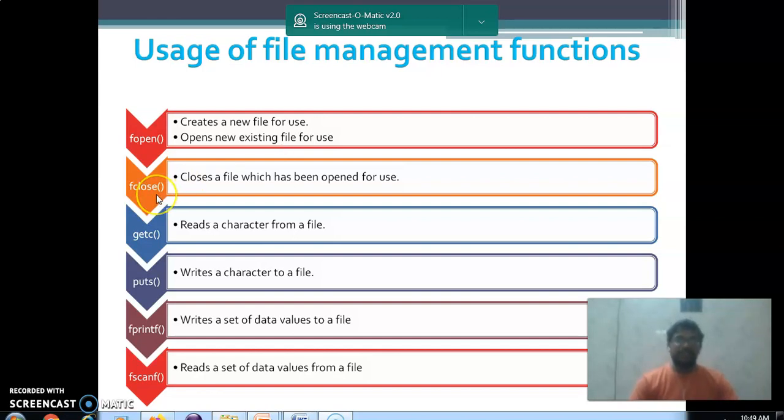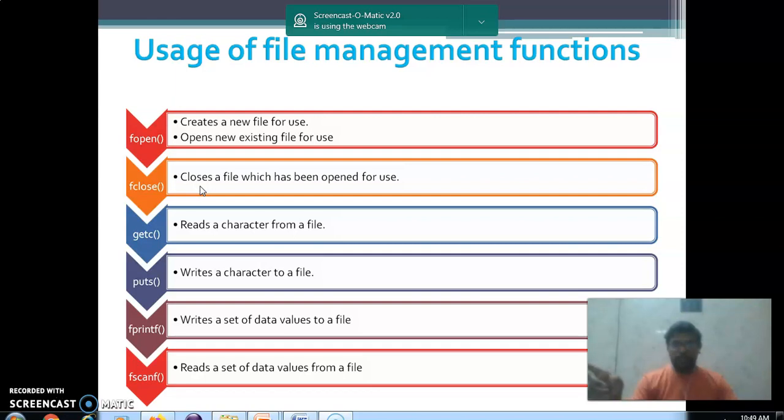fclose. We already opened a file with the use of a particular file pointer. Then that file has to be closed at the end of the program, at the end of every program. Like dynamic memory management and memory allocation, we need to close all the file pointers created by the corresponding keyword FILE. So fclose is used to close the specific file only.